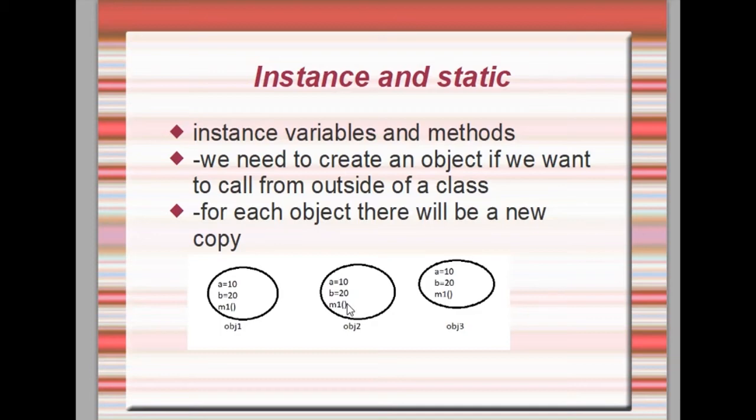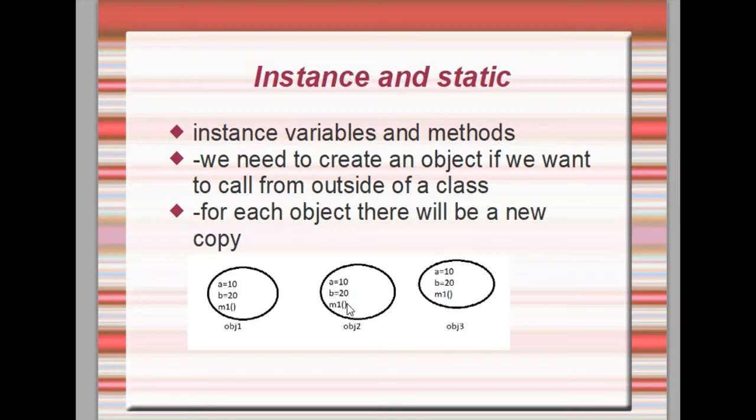Got my point? In the same way here also, if I change any values in object 1, that won't reflect in the other objects because they have their own copies. They will use their own copies and won't use the other objects' copies. Instance means for each and every object there is a separate copy.